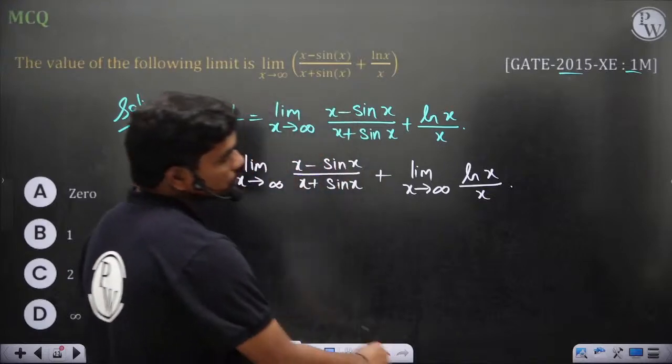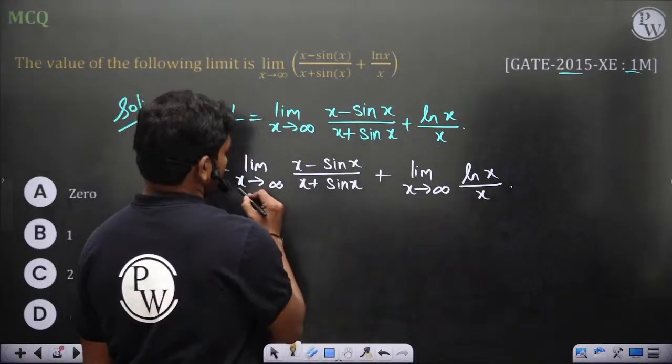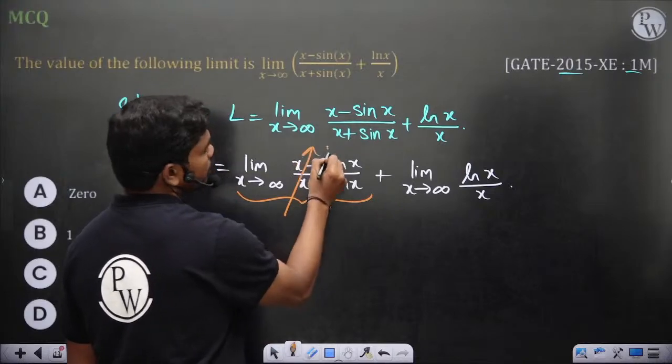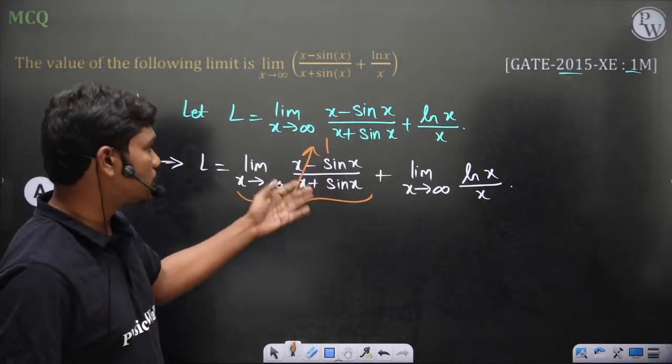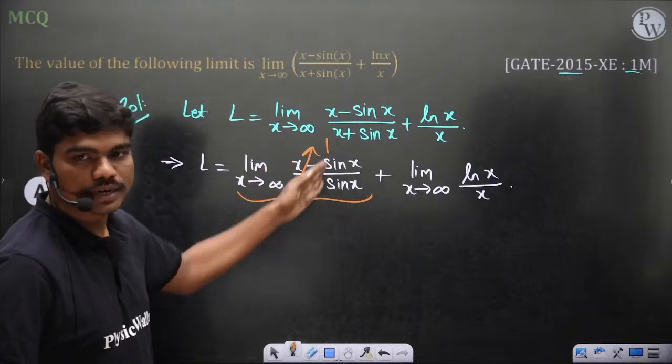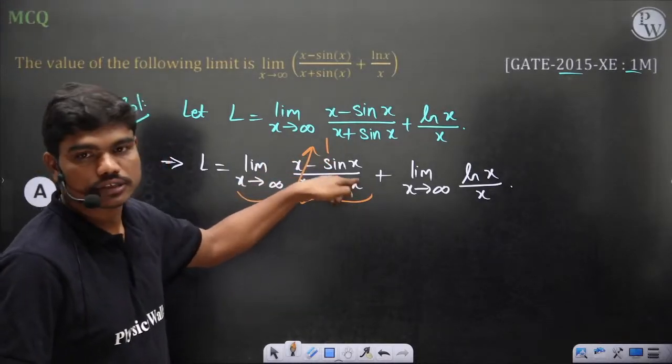Clearly this first limit is 1. Why? Because you have the same powers and it's a finite valued function. You can take x common in both numerator and denominator, cancel them, then 1 minus 0 divided by 1 plus 0. So it's 1.